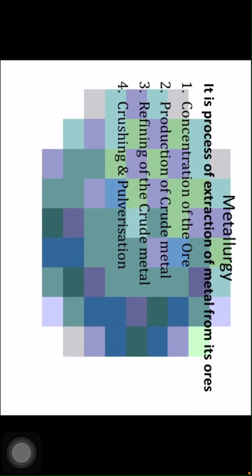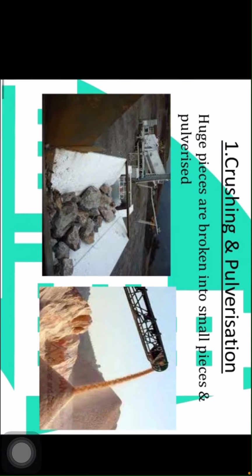Metallurgy is the process of extraction of metal from its ore. There are 4 steps involved in metallurgy. The first one is crushing and pulverization. Second is concentration of the ore. Third is production of crude metal. And fourth is refining of the crude metal.